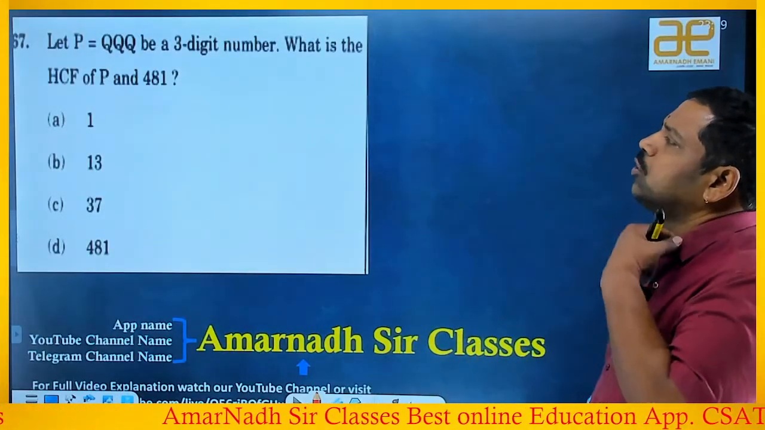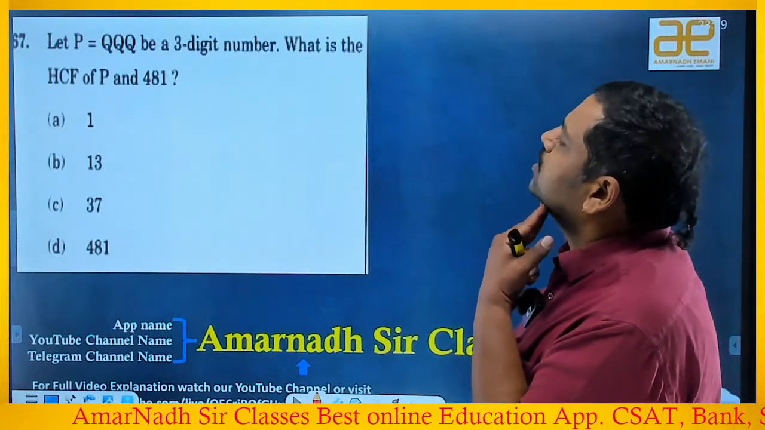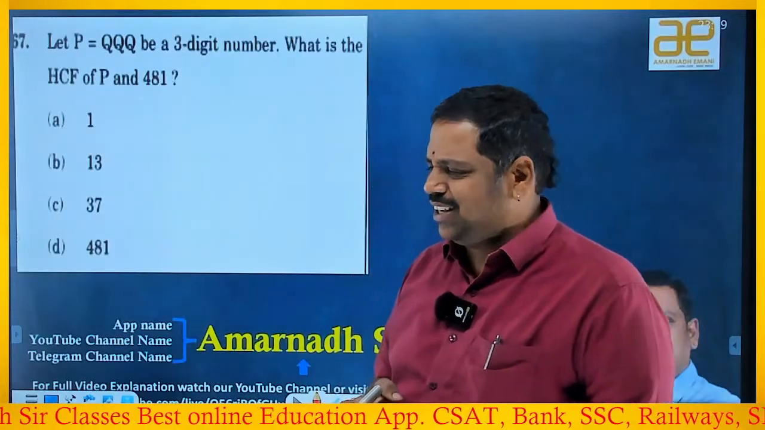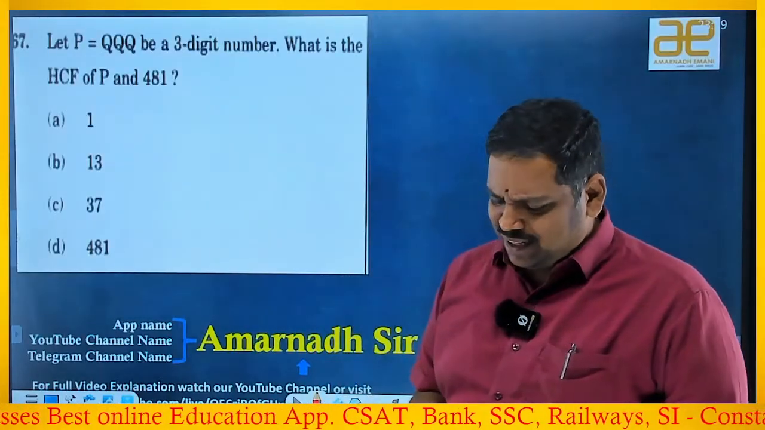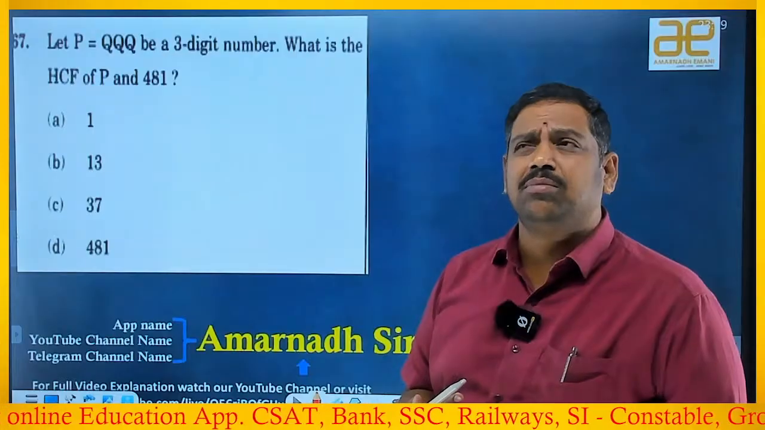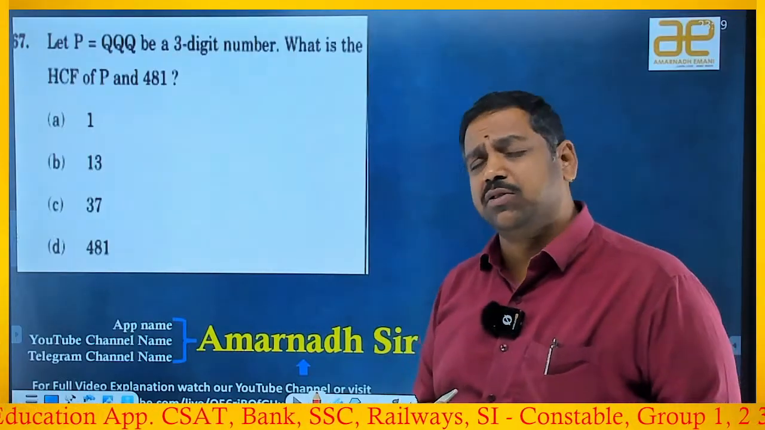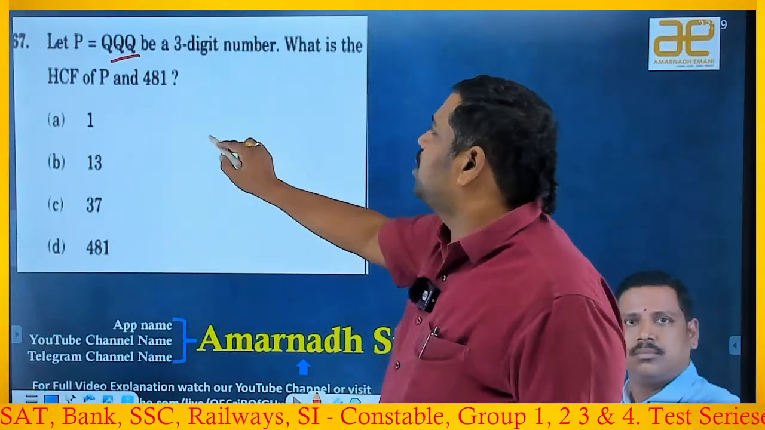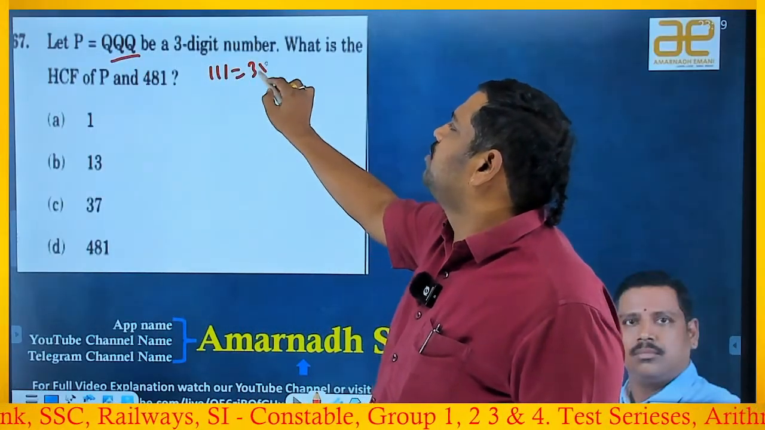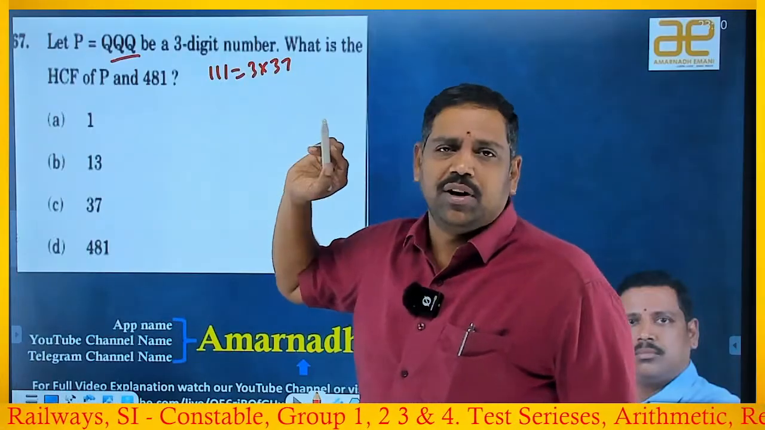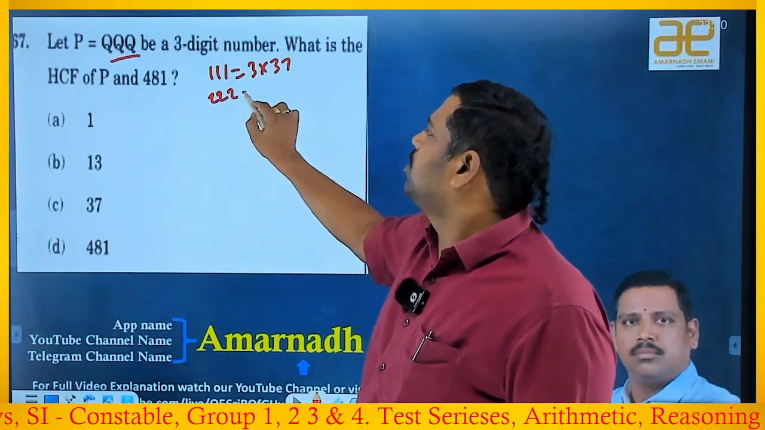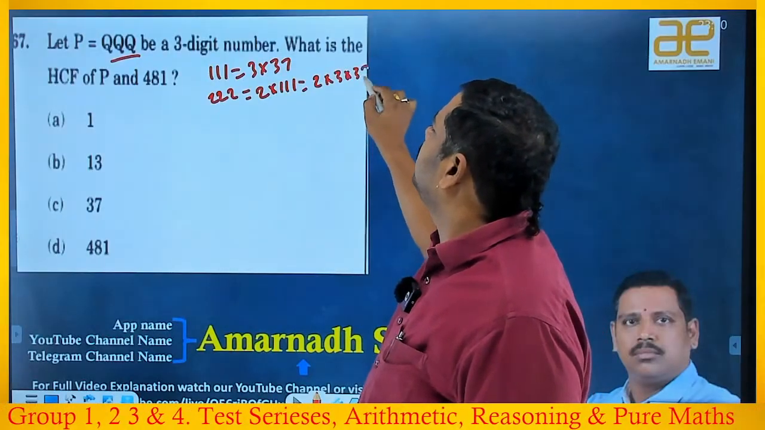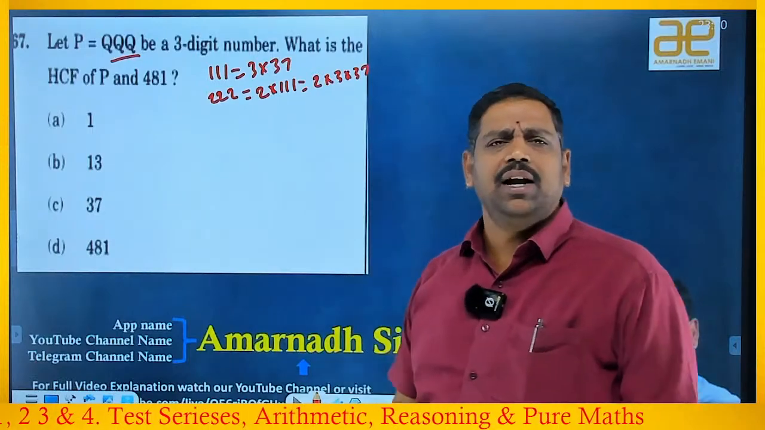Let PPP be a 3-digit number. What is the HCF of PPP and 481? Okay, a funny question actually. Many times I said the point in the basics of number system. Here PPP means it's a triplet. Every triplet is triple 1 times a digit, so it is divisible by 3 and 37, because triple 1 is 3 into 37. Triple 2 means nothing but 2 into triple 1, so 2 into 3 into 37 only, right? Every triplet is divisible by 3 and 37.